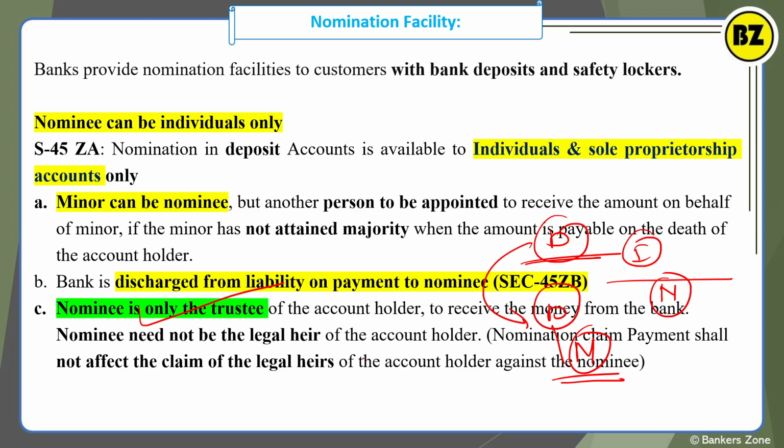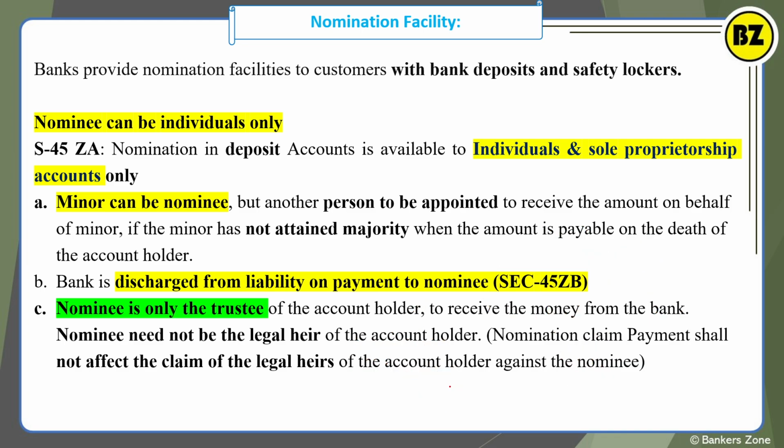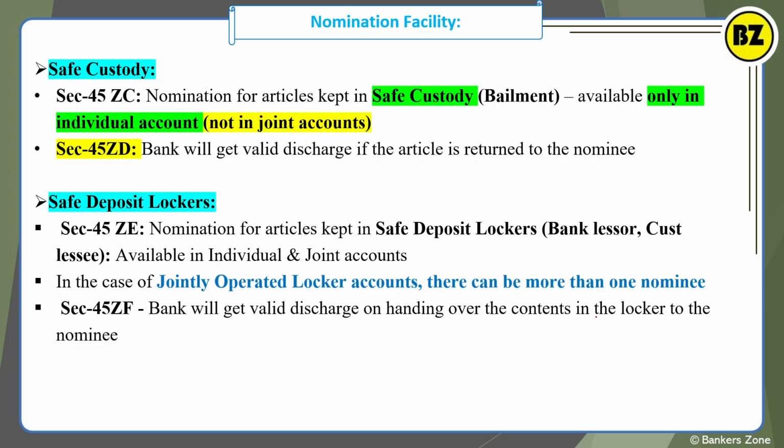Suppose there is a joint holder, right? A and B are the joint holders, and C is the nominee. In the event of the death of A, B will have the first right because he is the joint holder. If both die, then only the nominee will come into the picture. In such a way, simply I can say that the nominee is only a trustee until there is a death of the account holder. Okay, and once you make the payment to the nominee, how are you protected? Section 45ZB gives protection to the banker. That is how you are protected as per section 45ZB regarding payment to the nominee.